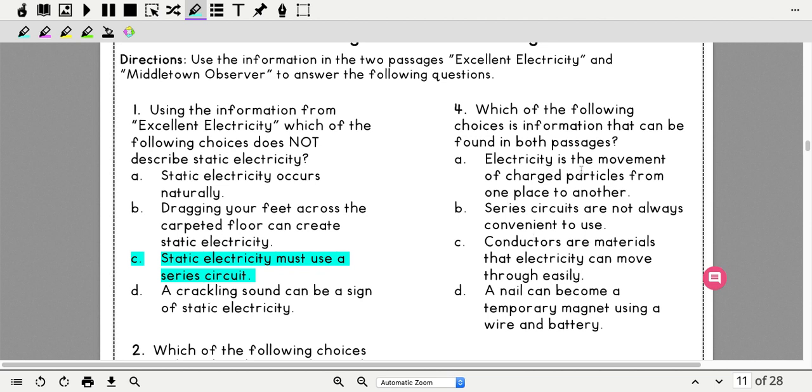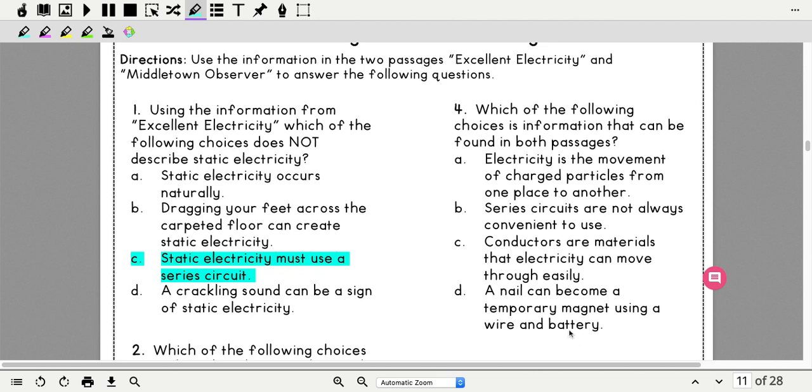It says A, electricity is the movement of charged particles from one place to another. B, series circuits are not always convenient to use. C, conductors are materials that electricity can move through easily. And D, a nail can become a temporary magnet using a wire and a battery.